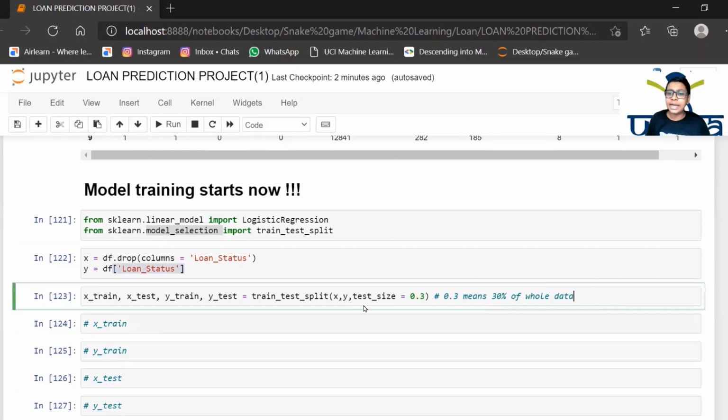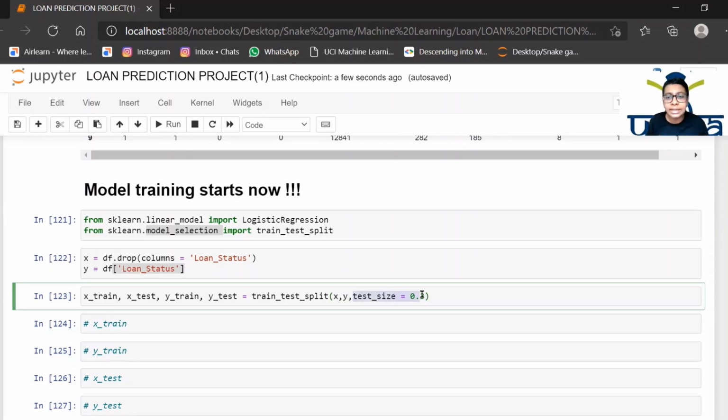Now this is the train test split. Let me tell you what this train test split means. Train test split is actually a function that splits the data set into two parts, a training data set and a testing data set.